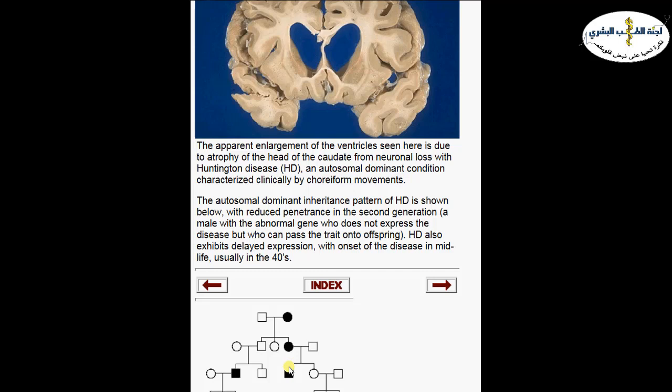So not all of the patients who carry the mutation will have the expression at the age of 40. Some of them will show no expression at all, but will pass the gene to the second generation. Maybe some of their daughters or sons will show that expression. So you cannot tell if you will show penetrance or not, but definitely all the family have that mutation. And this is what we call variable penetrance or reduced penetrance.